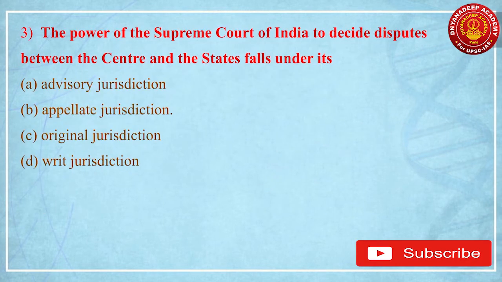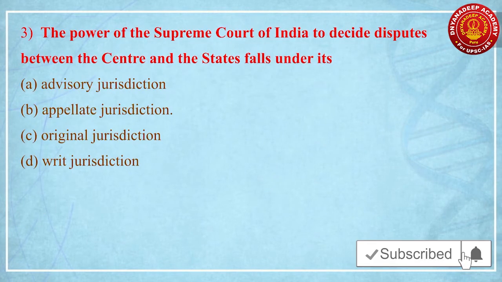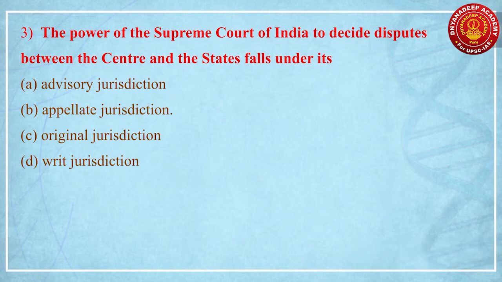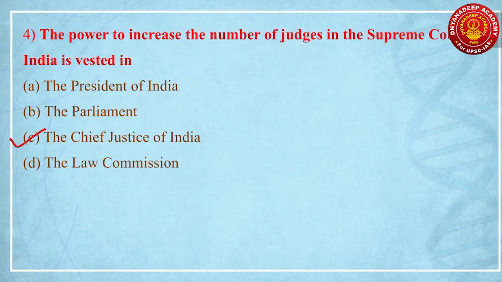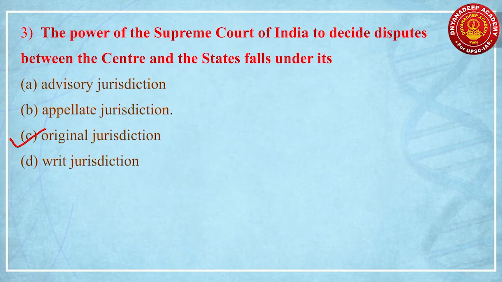Then third question, the power of the Supreme Court of India to decide disputes between the centre and the state falls under advisory jurisdiction, appellate jurisdiction, original jurisdiction or writ jurisdiction. So the correct answer, everyone of us knows, it is a straightforward question. It comes under the original jurisdiction of the Supreme Court of India. Here a few important things: the advisory jurisdiction of the Supreme Court of India comes under Article 143. Remember, the President can ask advice from the Supreme Court of India.